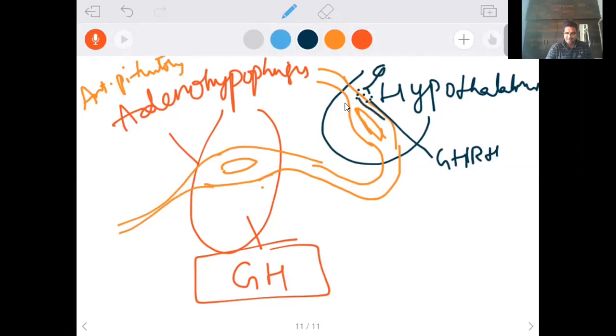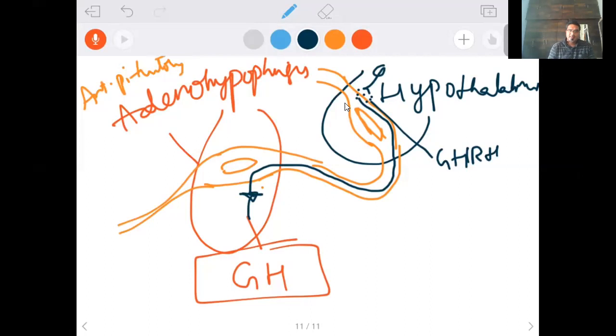They enter the capillaries of the hypothalamus, then the blood vessel, then the capillaries of the adenohypophysis, and stimulate the anterior pituitary for the secretion of growth hormone.